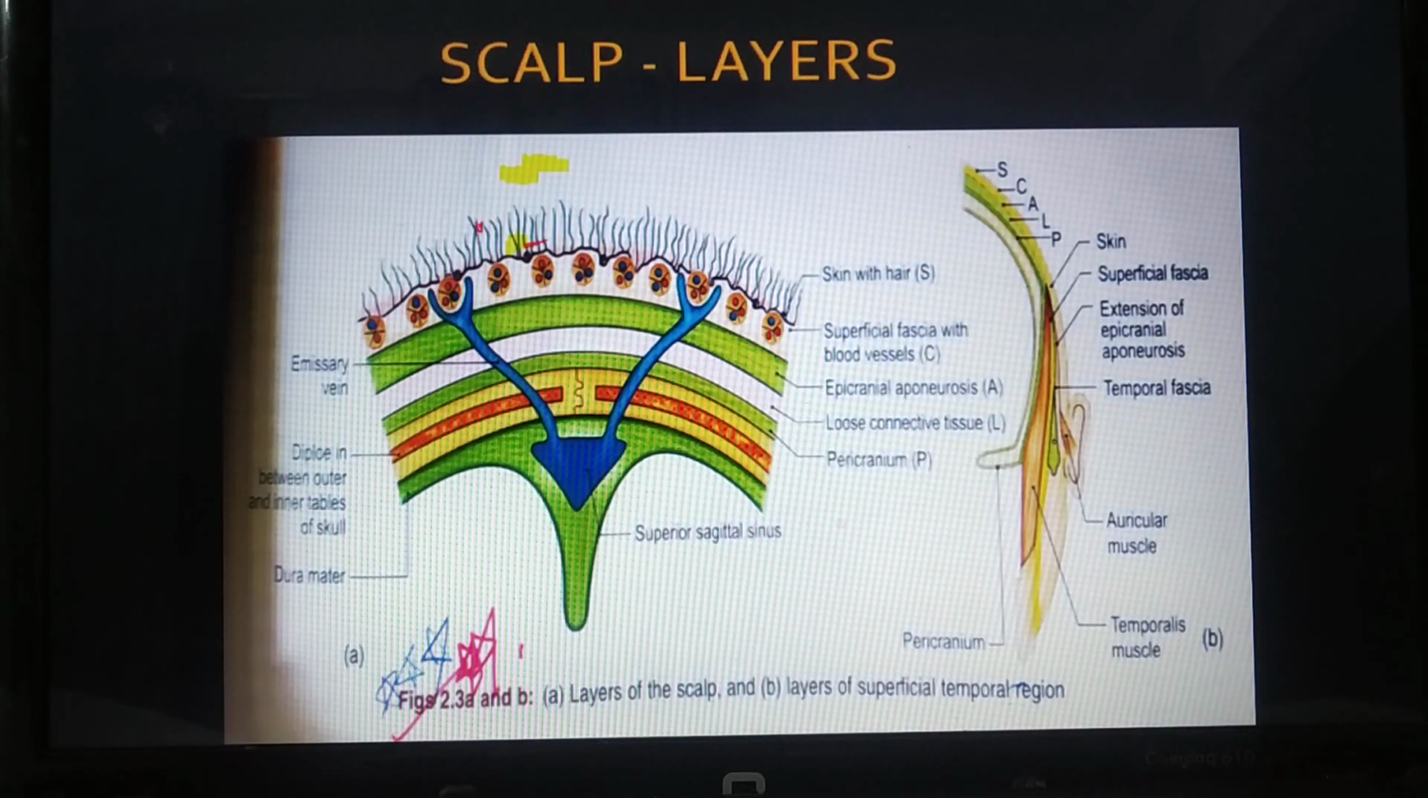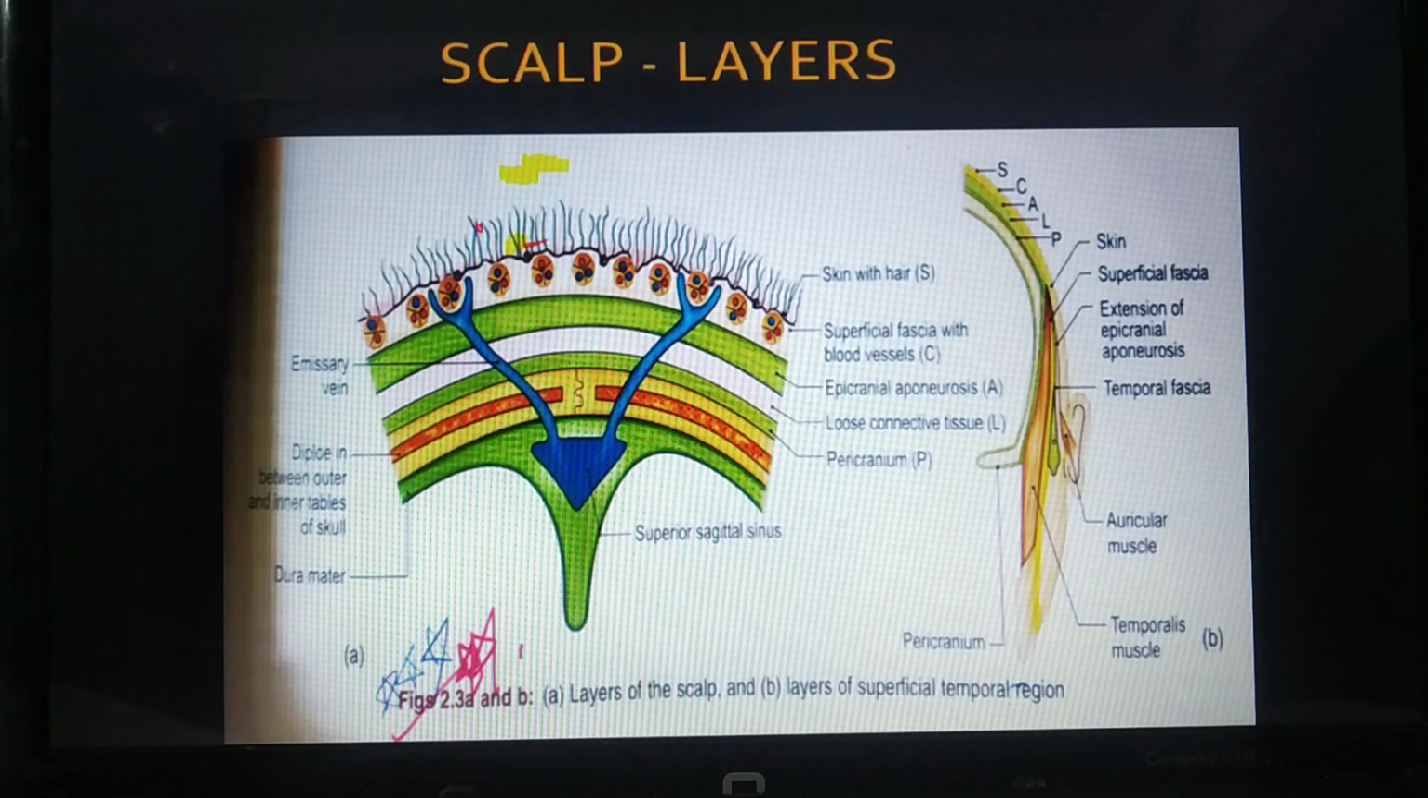Now we come to the loose connective tissue layer. The loose connective tissue layer is an important one. Why do I say this? Just because this is the dangerous area when I talk about the scalp. So this is the dangerous area of the scalp. Why? You must know this why.